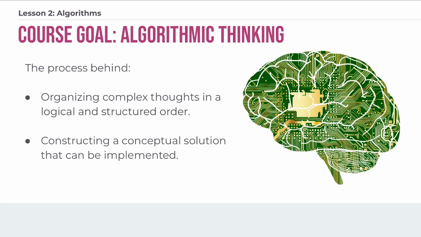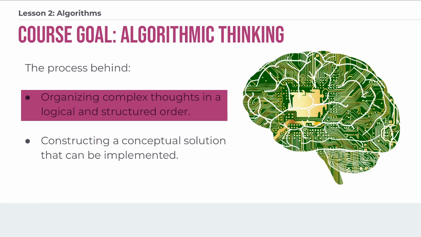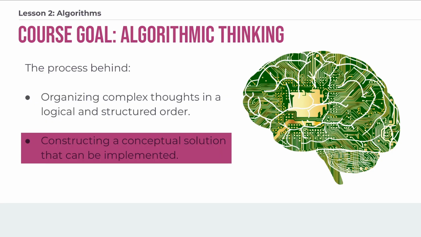So the goal of this course is to help you develop into an algorithmic thinker, or you might use the term a computational thinker. Algorithmic thinking or computational thinking is the process that is behind organizing complex thoughts into some sort of logical and structured order and constructing a conceptual solution that can later be implemented. And the skills that we need would be analysis, how to look at a problem, analyze exactly what needs to be done to solve it, to identify a problem in the first place, to recognize which tools we have to work with, and then finally to design an effective and an efficient solution.